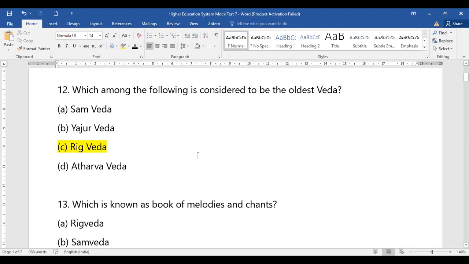If you remember, we have done the 4 Vedas, right? We have very well understood Rig Veda, Samaveda, Yajurveda, and Atharva Veda. This is the sequence. The oldest is Rig Veda, followed by Samaveda, followed by Yajurveda, and then we have Atharvaveda. So the right answer for question number 12 is Rig Veda.